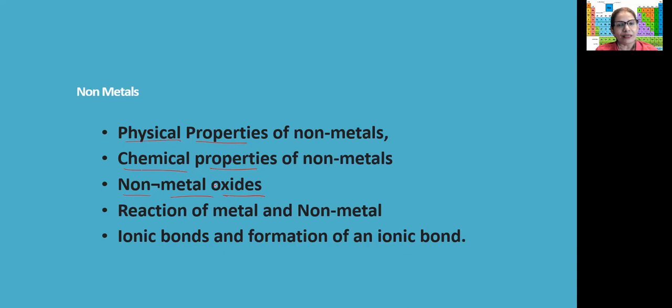What are they? Whether they're acidic in nature or basic in nature, just like the metal oxides. Yes. And then reaction of a metal with a non-metal. This is very, very important in this topic. And formation of ionic bonds. You'll be doing this ionic bond formation and the properties of ionic compounds. So, all set? Ready? So, let's go.